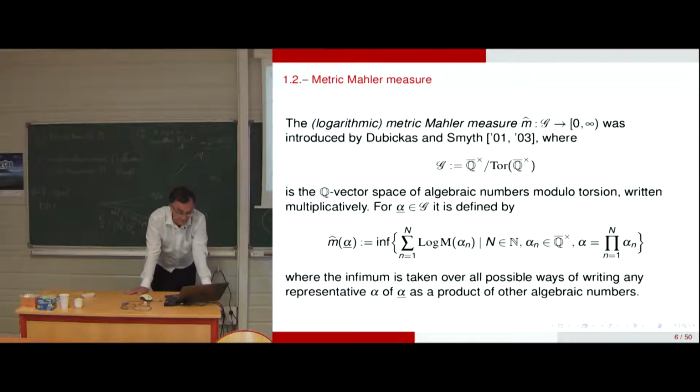So it's the infimum taken over all possible ways of writing any representative alpha of alpha bar in the quotient space as a product of other algebraic numbers.